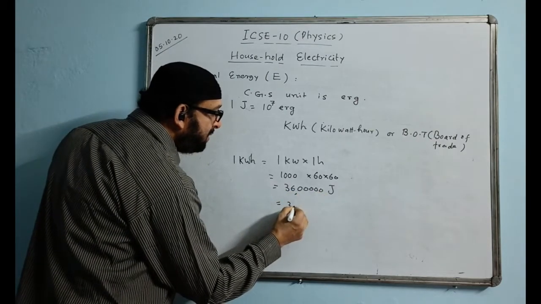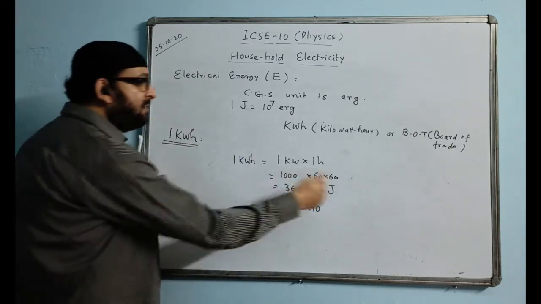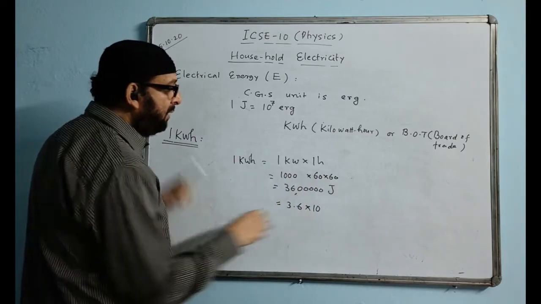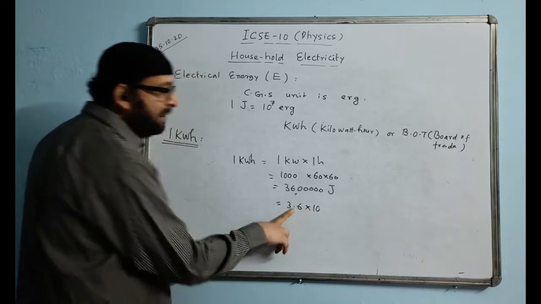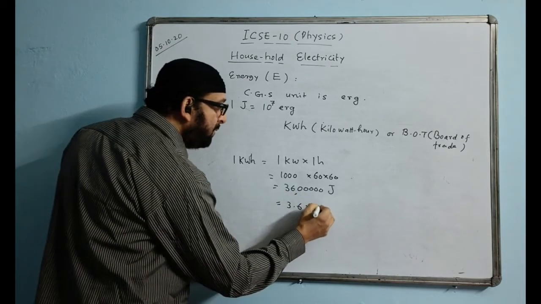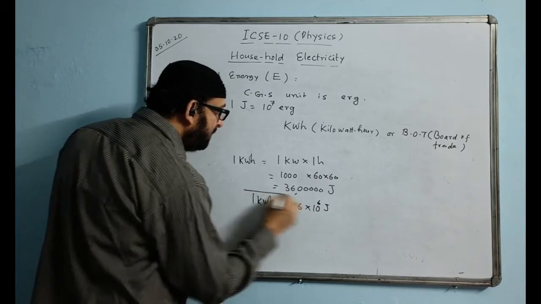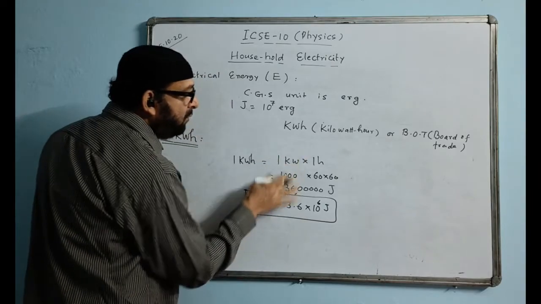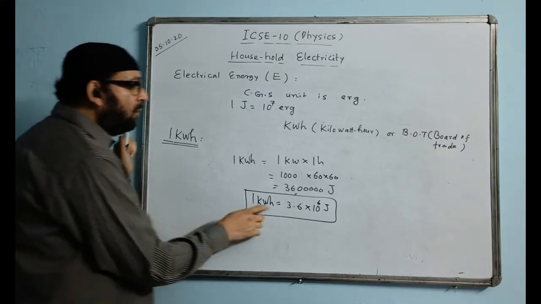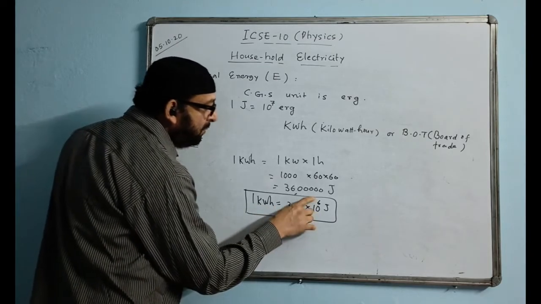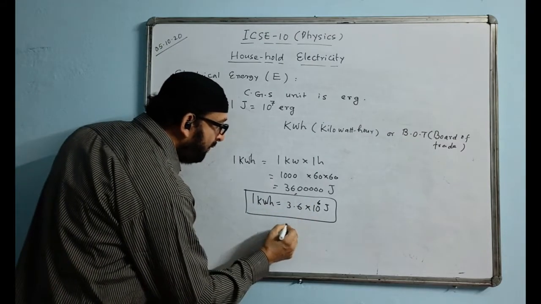This thing we write in terms of scientific form like this. First we write 3.6 into 10 to the power. How many places we have brought back, that much will be the power of 10. Let us count. 1, 2, 3, 4, 5, 6 places we have brought back in order to put a decimal. Then we have to raise the power 6 joule. So 1 kilowatt hour, this is the important part. You may not have to show this unless question asks you to show this. 1 kilowatt hour makes 3.6 into 10 to the power of 6 joule.